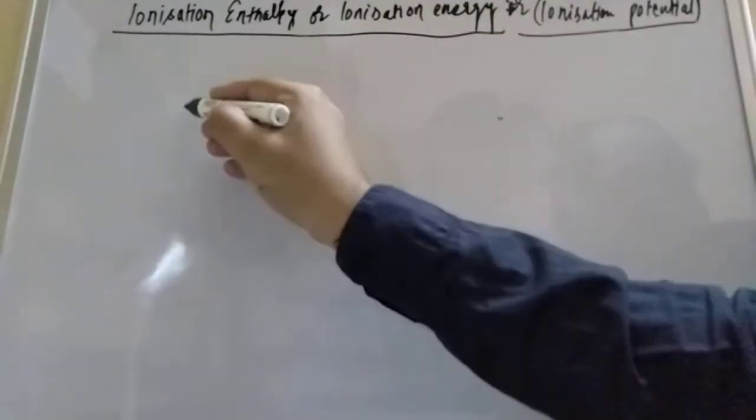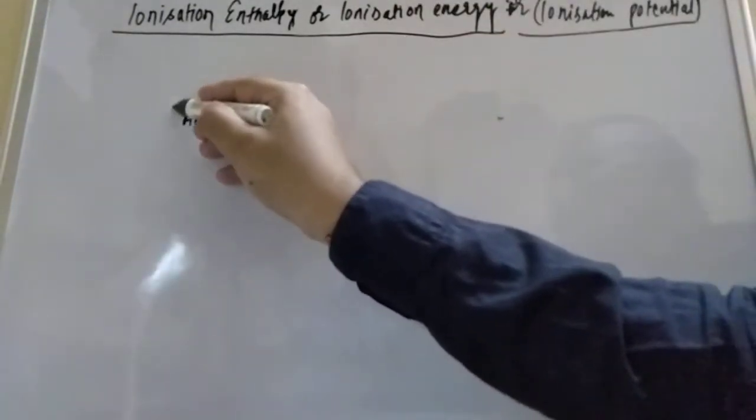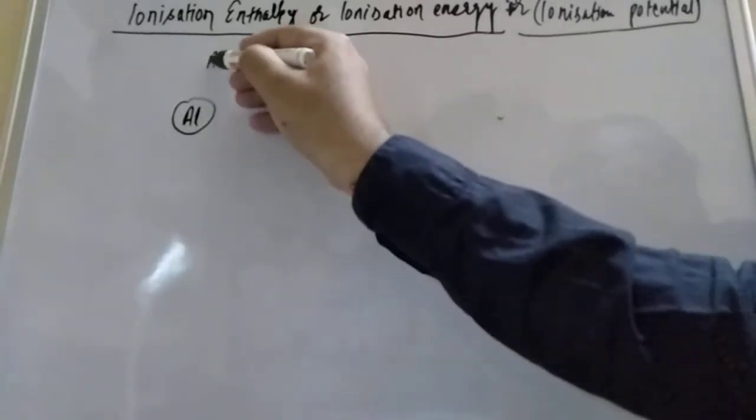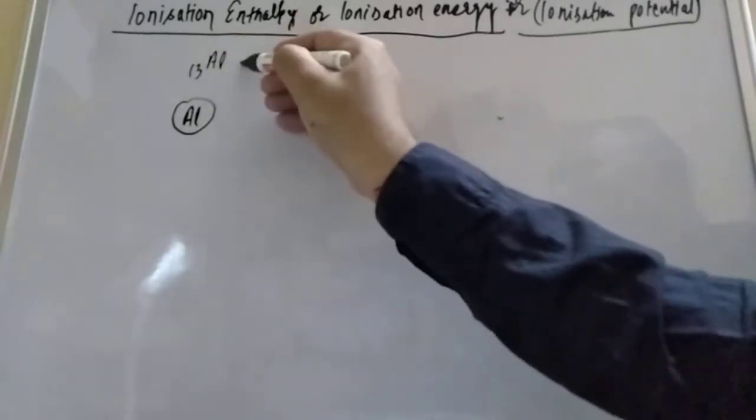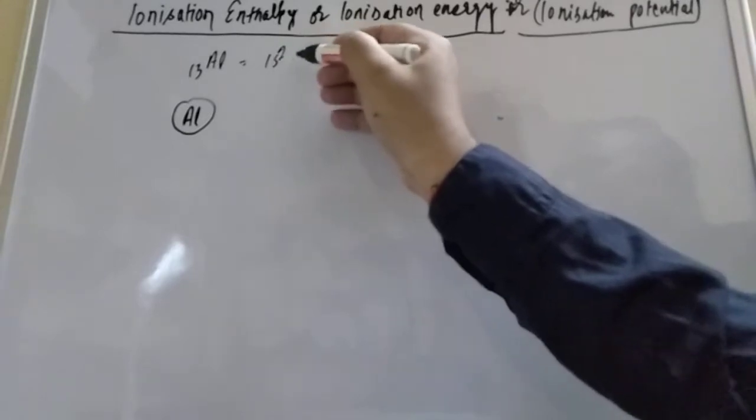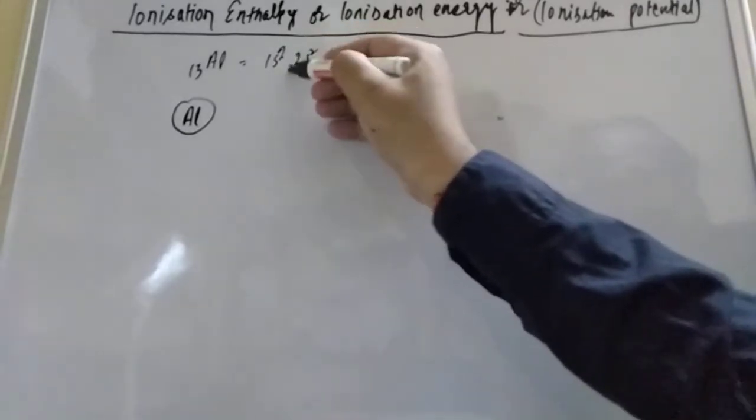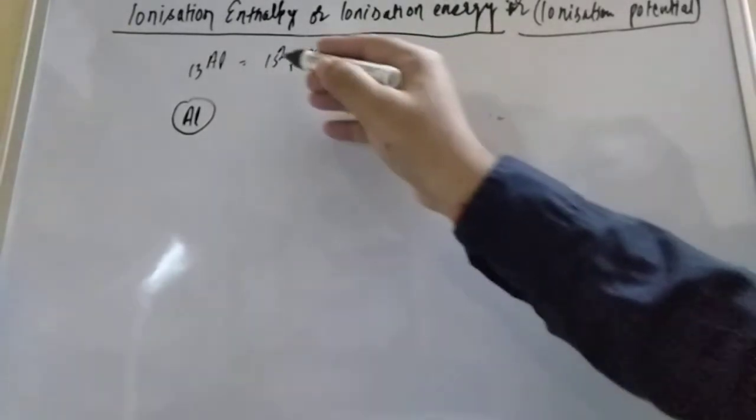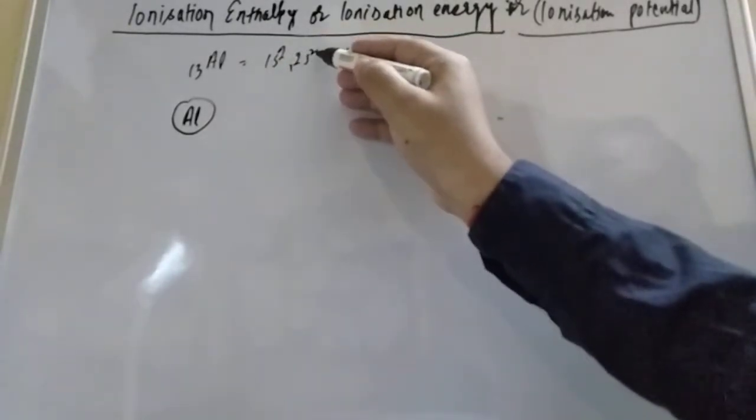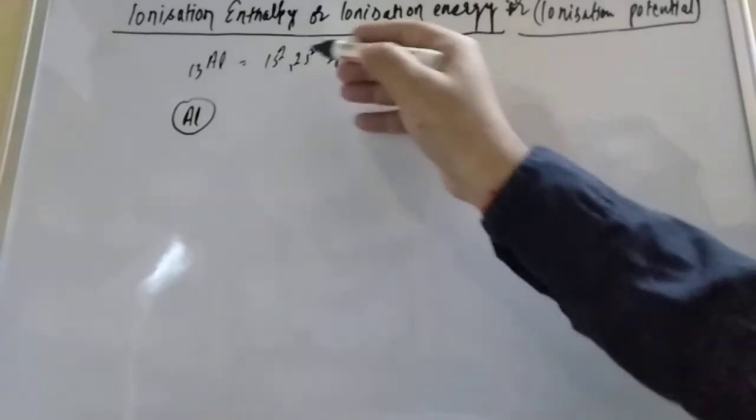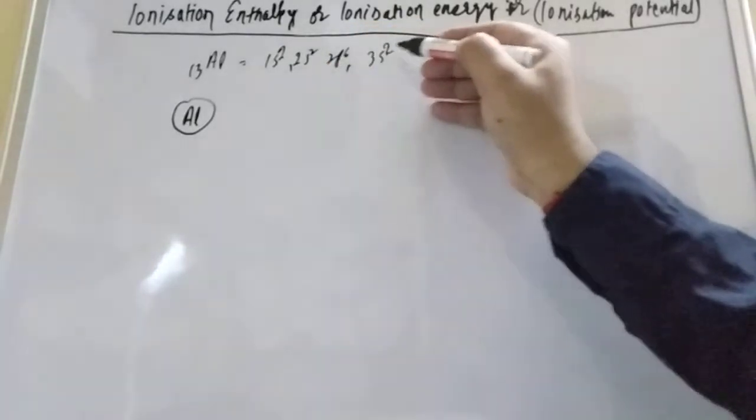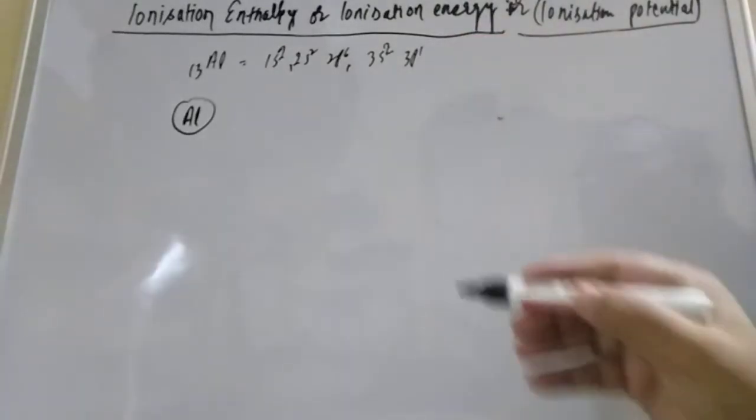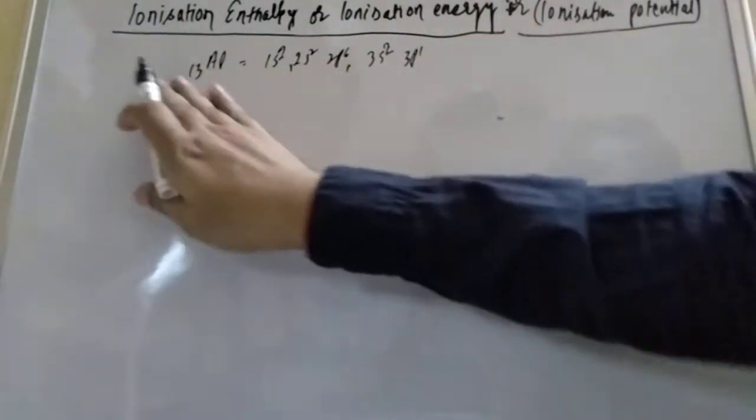Okay, with the help of the diagram you will be able to understand, student. Suppose I have the aluminum atom. Aluminum has atomic number 13. Its configuration is 1s2, 2s2, 2p6, 3s2, 3p1. Count it, student: 2, 4, 10, 12, 13. Now, student, you can draw the third shell here.